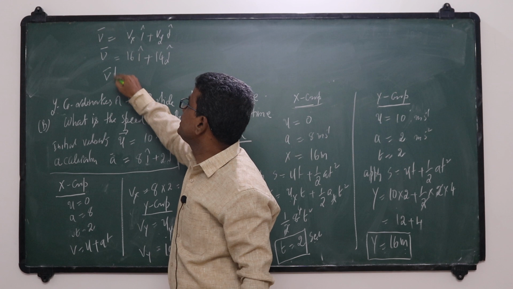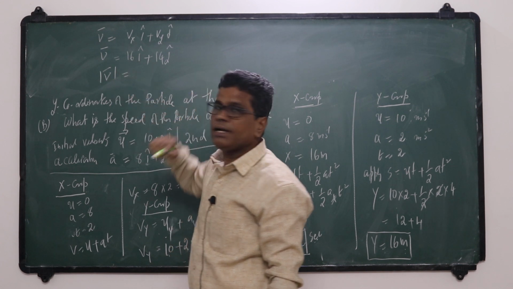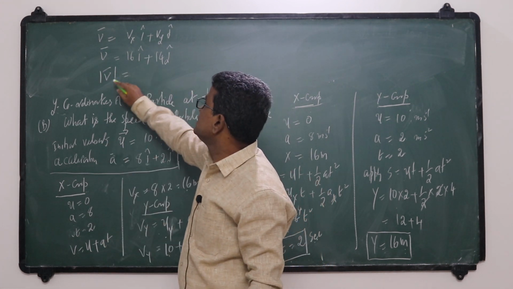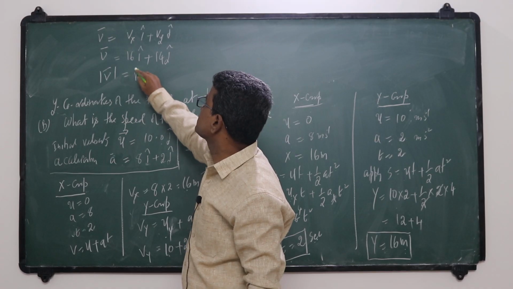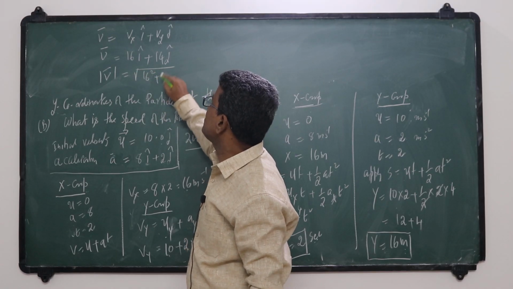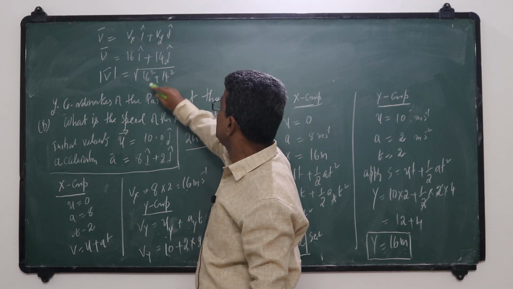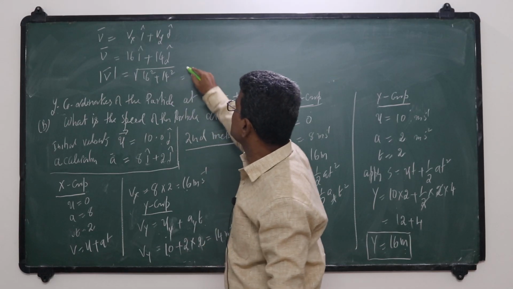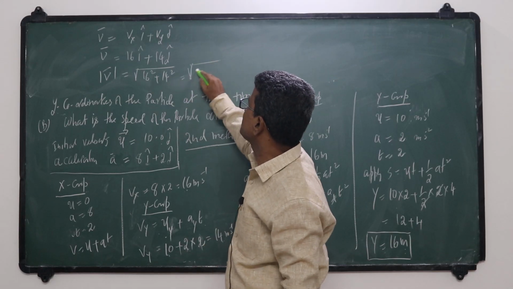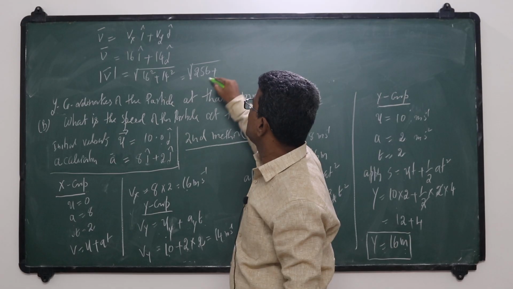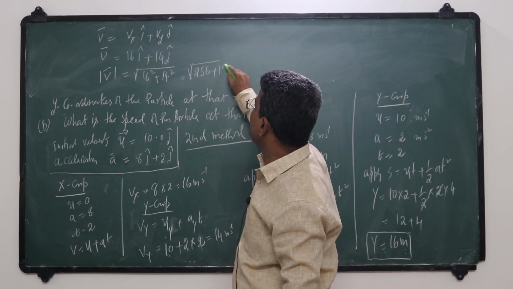V is equal to magnitude of velocity, which is speed. So that is square root of 16 square plus 14 square. 16 square is 256 plus 14 square is 196.